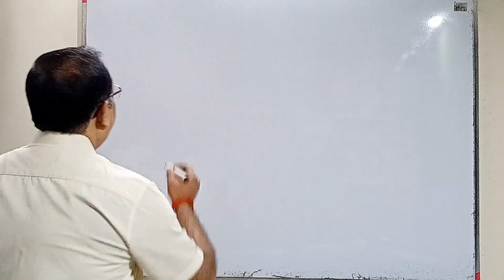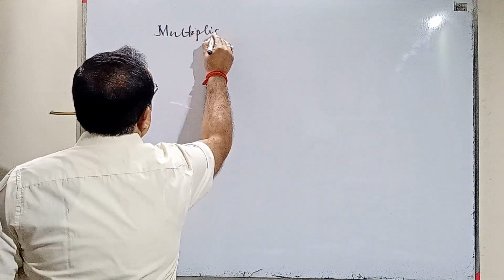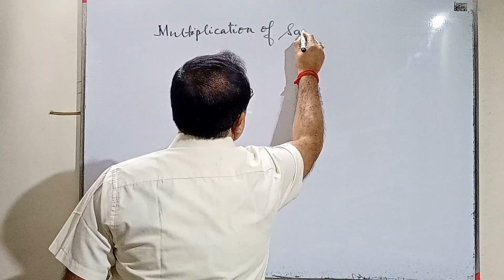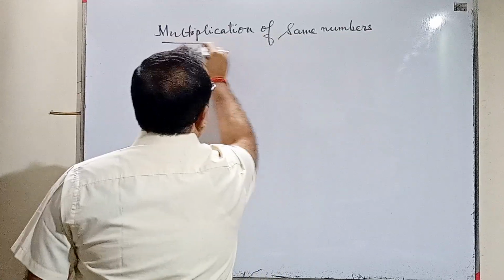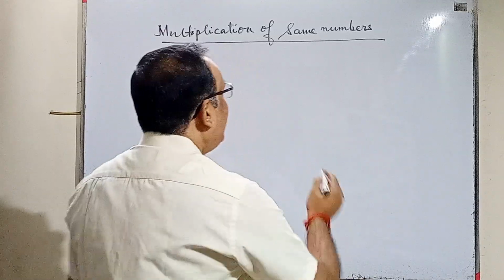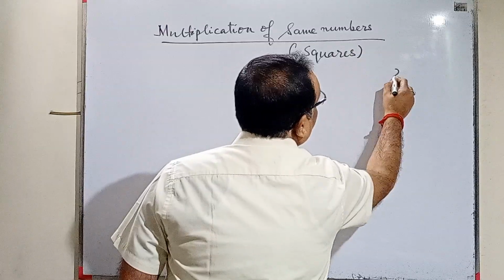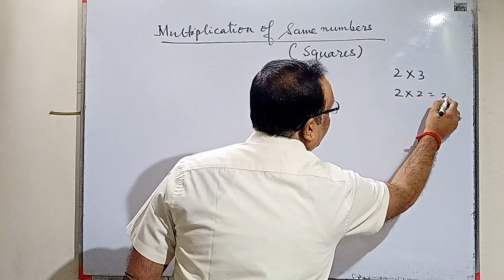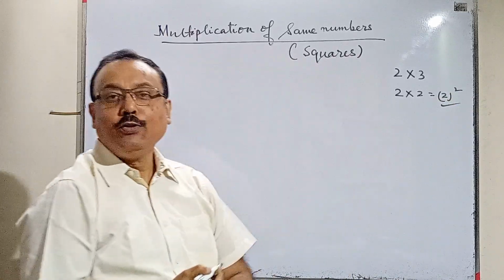So now we are starting with the first multiplication, of same numbers. Now we know whenever we are multiplying same numbers, they are called squares. If I multiply 2 into 3, they are different numbers. But if I multiply 2 into 2, that will give me 2 squared. So multiplication of the same number means we are finding out squares.